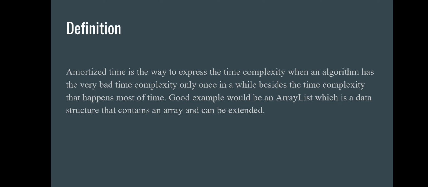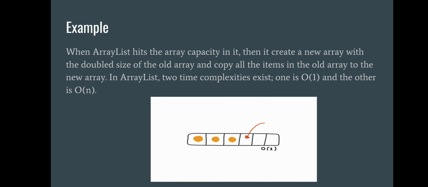Here we take the example of an array list. Let's discuss it. For example, we have taken an array list which has a capacity of n. In an array, we can have two time complexities: it will be order of 1 or it will be order of n. If the array is not full, we can insert a new element in the array. Like here we can insert a new element, here we can insert a new element. So that is the insertion of an element.